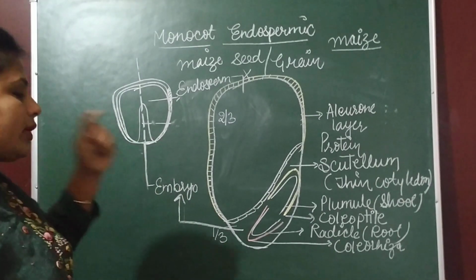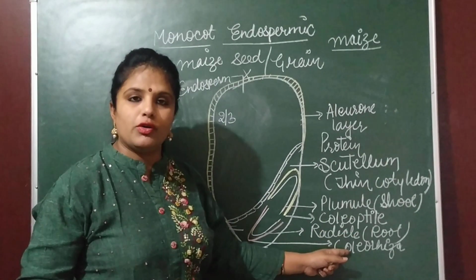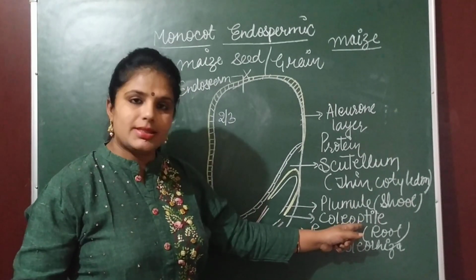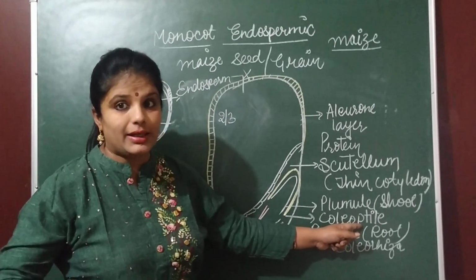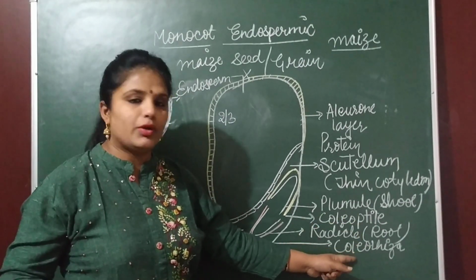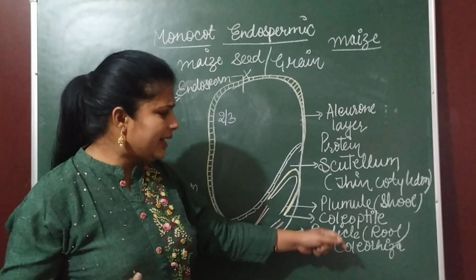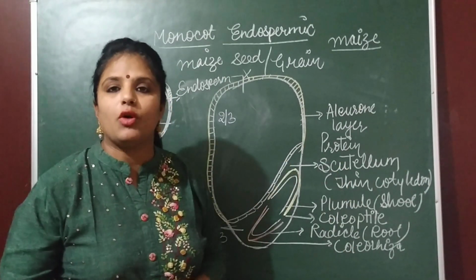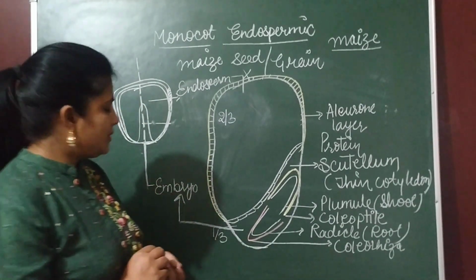So this is a very important question. What is the difference between coleoptile and coleorhiza? Coleoptile surrounds plumule, or it is a protective layer of plumule, and coleorhiza is a protective layer of radicle. Scutellum is a thin cotyledon because most of the food is stored in endosperm.